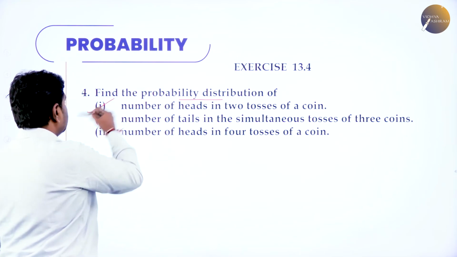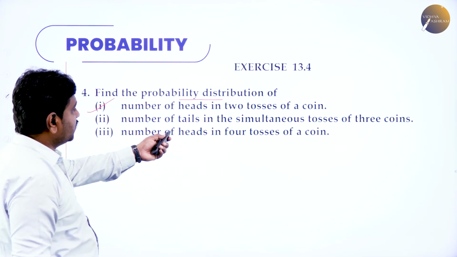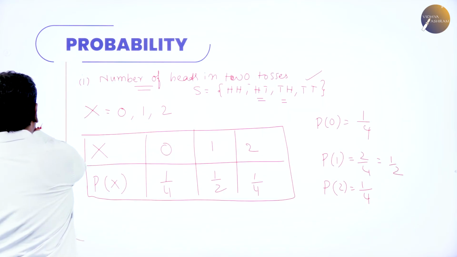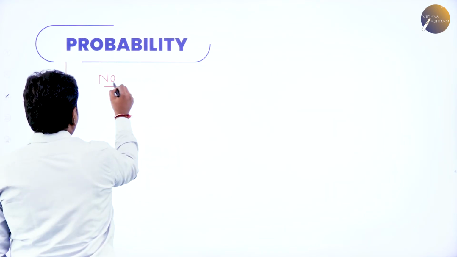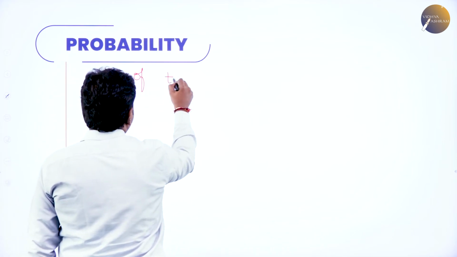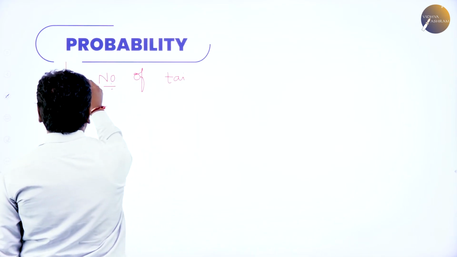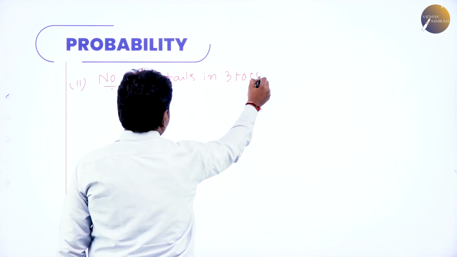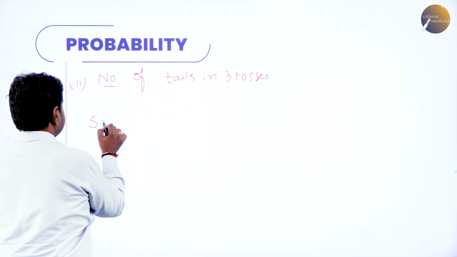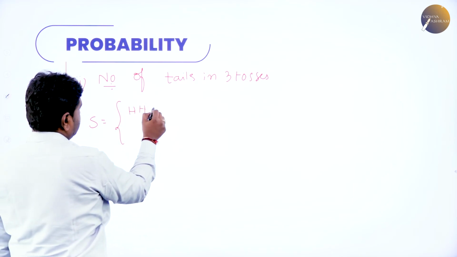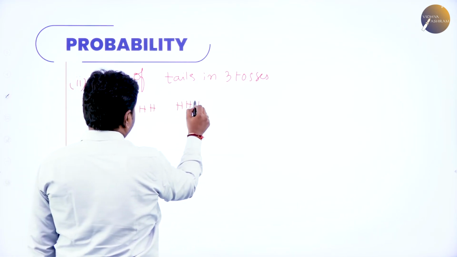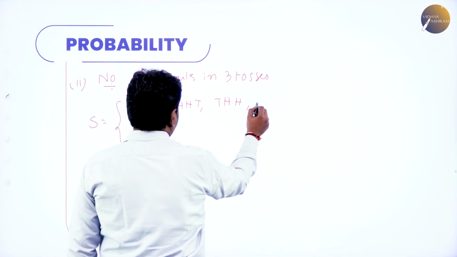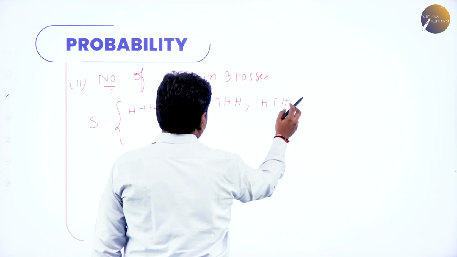So the first question is done. Now we'll go to the next question: number of tails in 3 tosses of a coin. In the sample space, you may get all 3 heads, or any 1 tail: first one may be tail, or last one may be tail, or middle one may be tail.